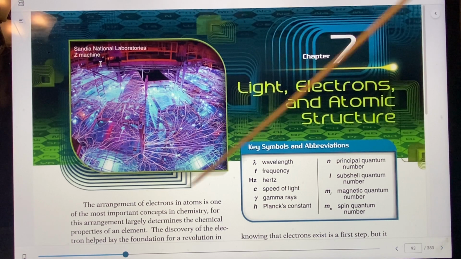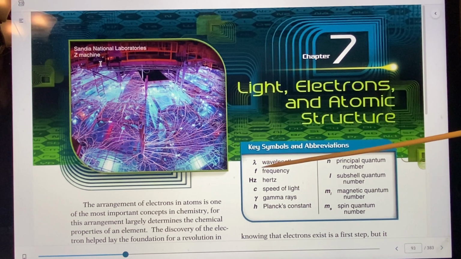Here you have a picture right here, how magnificent light is in the colors that we can see. Here's some key symbols, and we're going to go over this symbol, which looks like a Greek letter, looks like an H, but it's not. It means wavelength. It's a lambda Greek letter. Frequency is measured in hertz, which is basically how you measure frequency of waves. And c would be the speed of light.